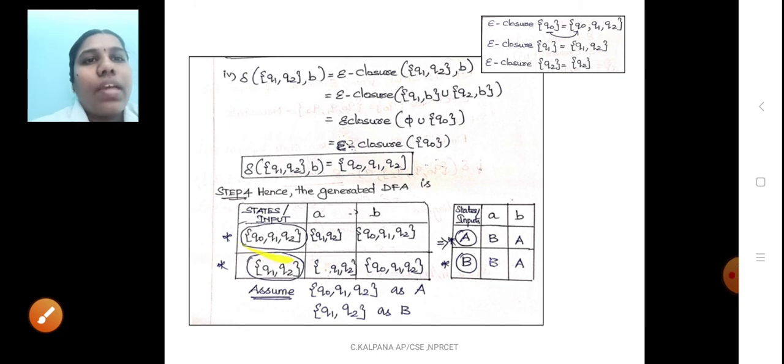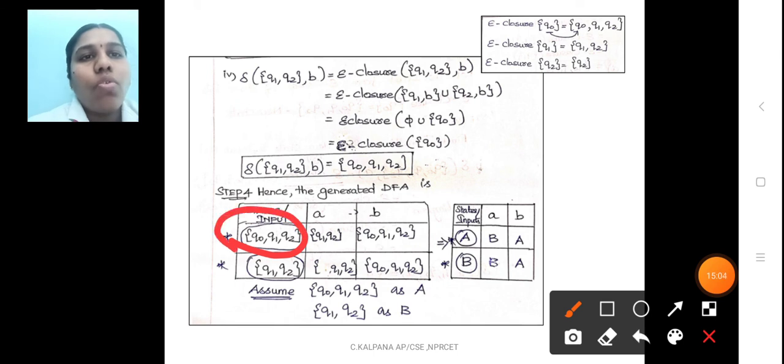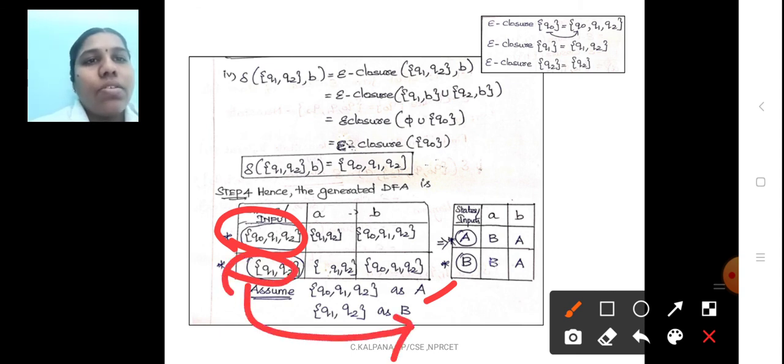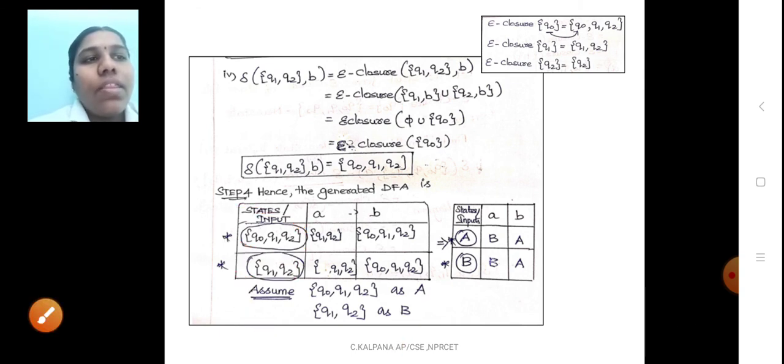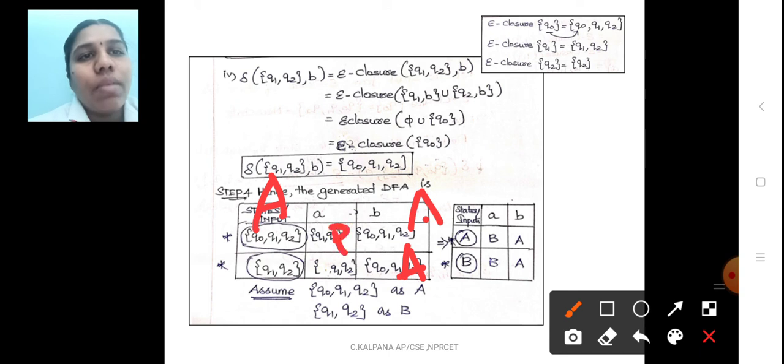And then finally you have to combine the states. For example, we can consider Q0, Q1, Q2 as capital A. You have to change the state, and Q1, Q2 is considered as B. So wherever Q0, Q1, Q2 is present, change it to A. Here A, here A, here A. Wherever Q1, Q2 appears, you can change it to B. Here B, here B. Not only A, B, you can take any alphabets.